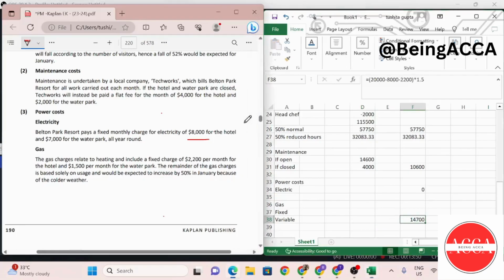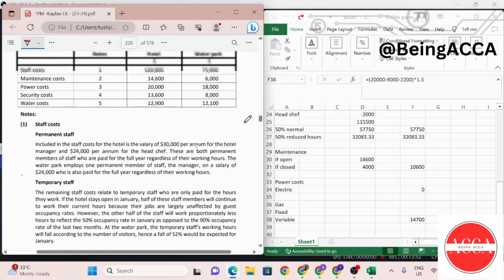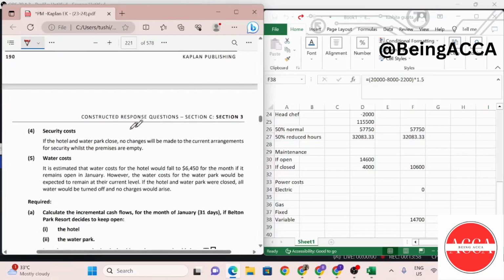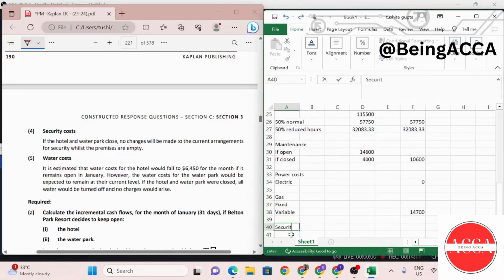And then my next cost that I have is security costs. So let's read what security has to say. If hotel and water park close, no changes will be made to the current arrangements for security whilst the premises are empty. So again, as for security, there is going to be no difference.